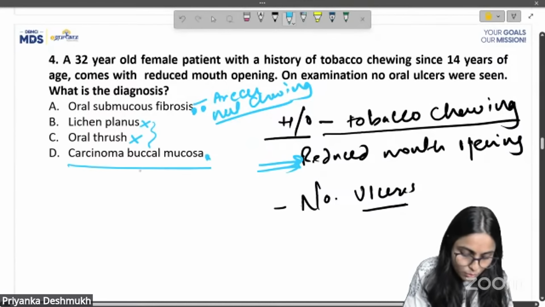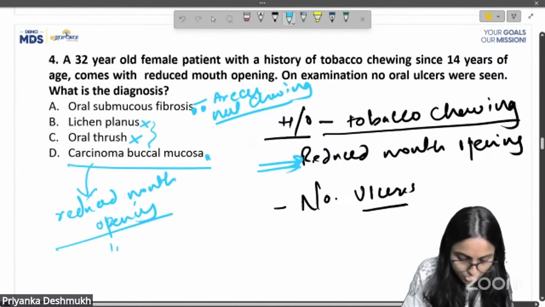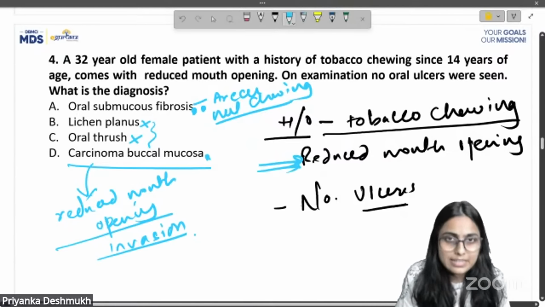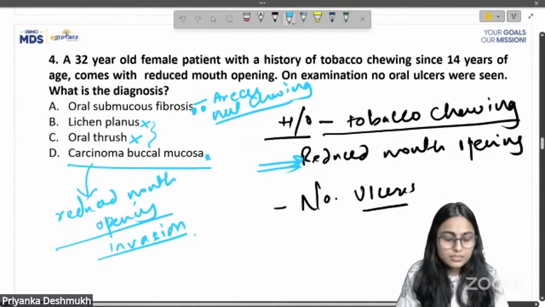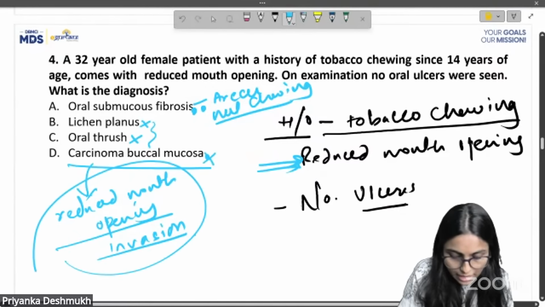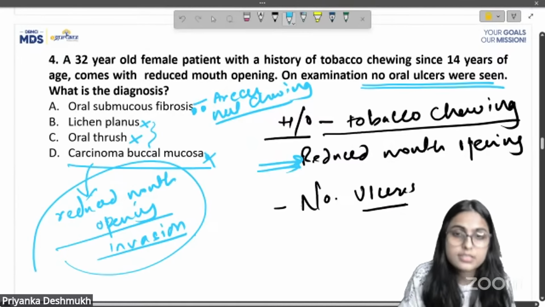Now, in carcinoma of buccal mucosa, yes, there can be a reduced mouth opening. There can be a reduced mouth opening due to invasion, invasion of cancer cells, correct? But carcinoma of buccal mucosa is ruled out when they give us that there are no oral ulcers.